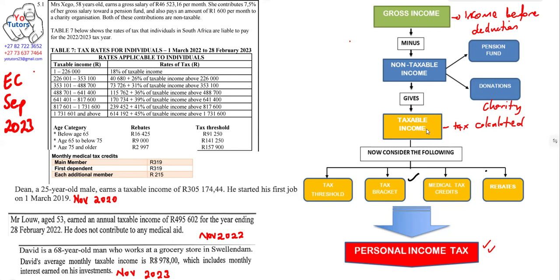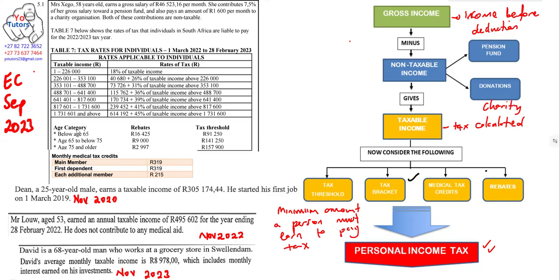Now, from the taxable income, we need to look at the amount that you're earning: do you qualify to pay tax? And then we look at the tax threshold. What is the tax threshold? This is the minimum amount a person must earn to pay tax. So anything less than the tax threshold, you don't pay tax.